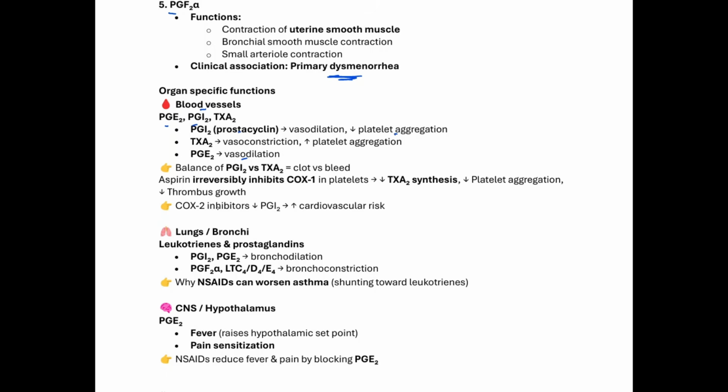Clot formation. And that's why aspirin irreversibly inhibits our cyclooxygenase in the platelet, and that's how we decrease thromboxane A2 production, thereby decreasing platelet aggregation and decreasing thrombus growth. And that's why we use aspirin for somebody who's having what? Myocardial infarction. Right? And COX-2 inhibitors will decrease prostacyclin, and that could increase the cardiovascular risk. And that's why one of the side effects of your COX-2 inhibitors, like celecoxib, is that they can increase the risk of what? Cardiovascular events or thrombosis, because of the decrease in prostacyclin. And that's also well tested on the exam.